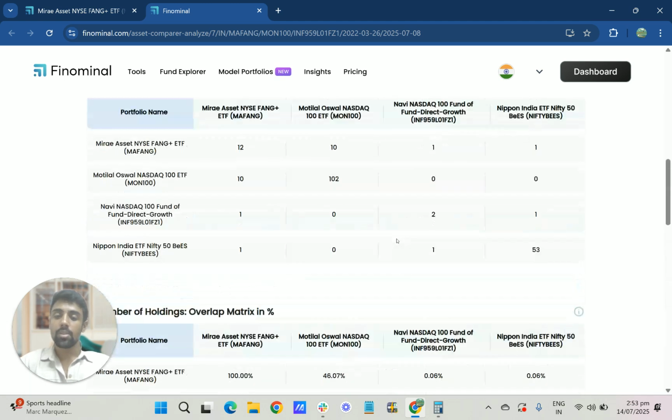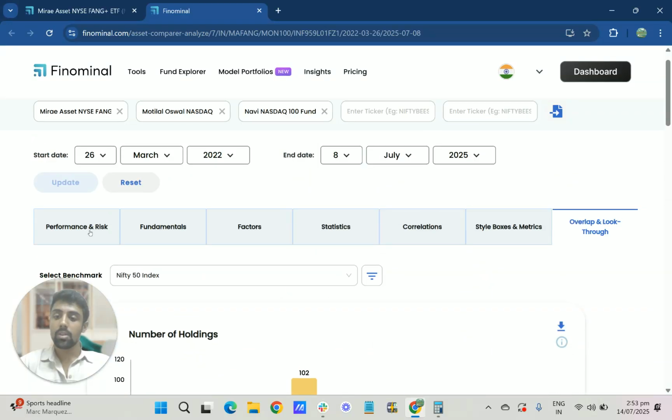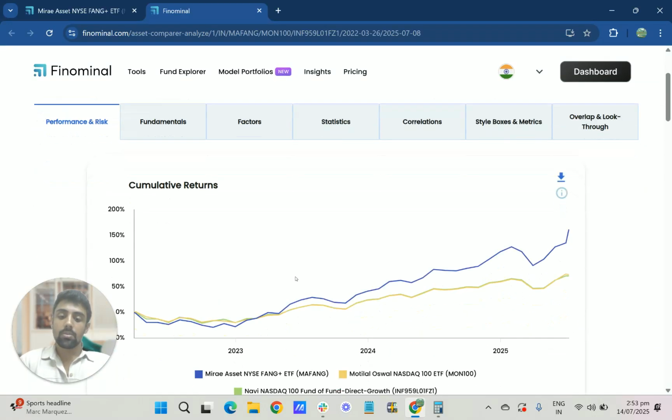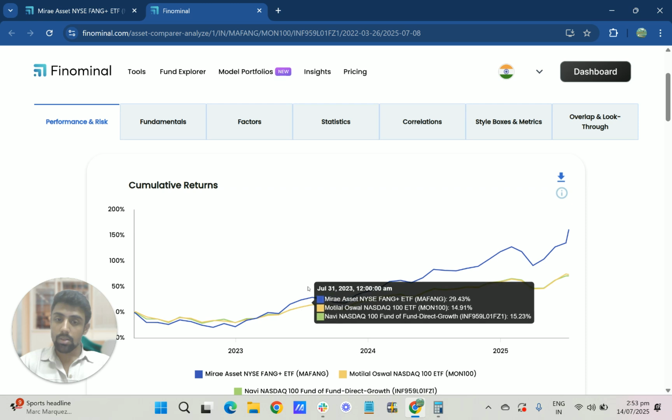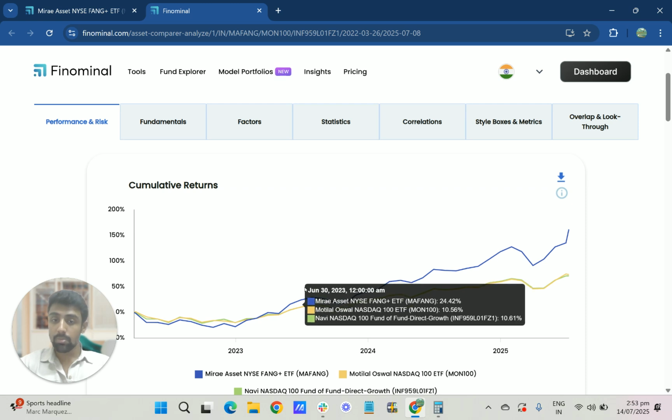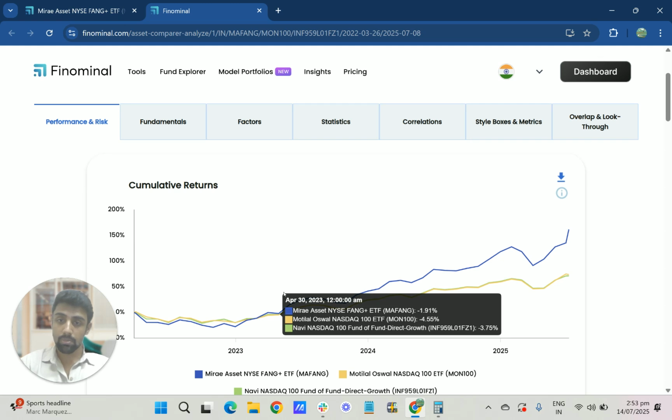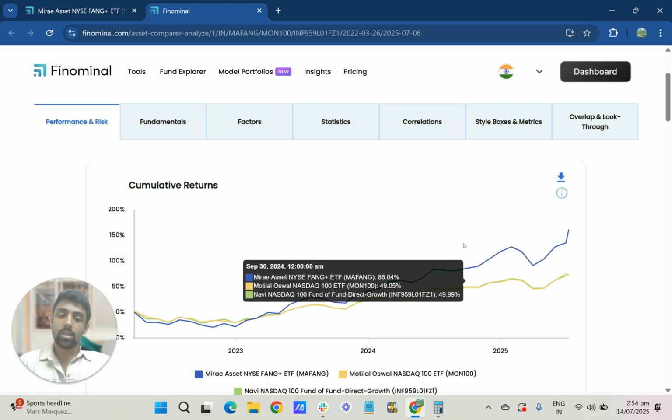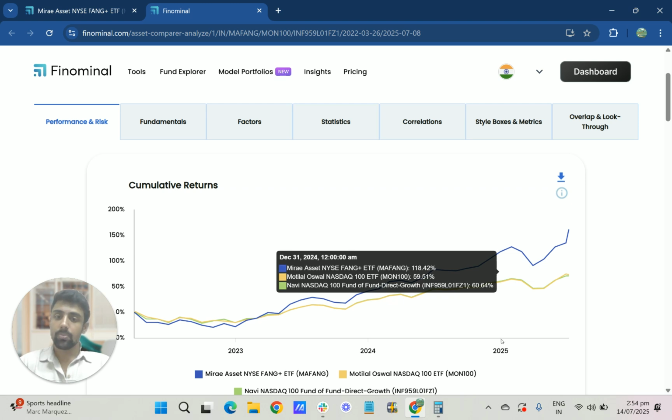So essentially, this fund is very concentrated. It's much more volatile than NASDAQ 100, has more risk in terms of drawdown, and it has periods of underperformance and also periods of outperformance, that too in the last 2 years because of the bull run. I think that sums up this video.